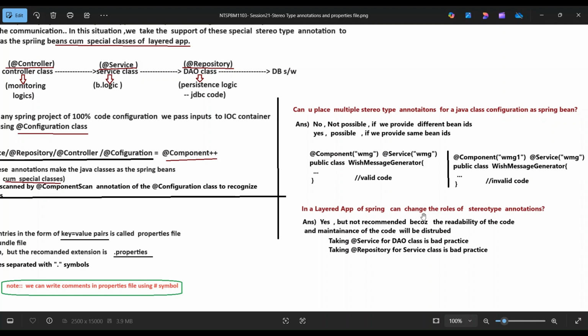In a layered app of Spring, can we change the role of stereotype annotations?